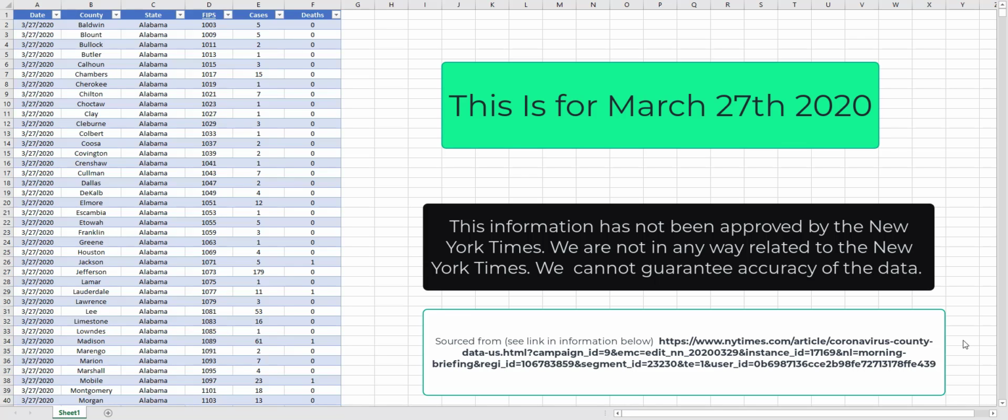I am not an Excel expert. I do not guarantee any of this data. This is just something that I thought might be helpful to people.